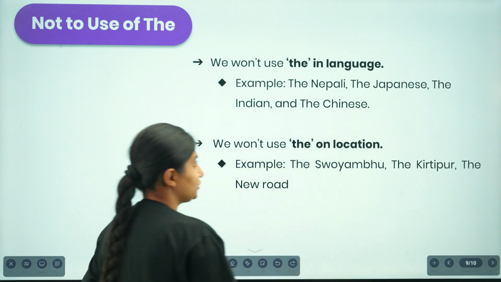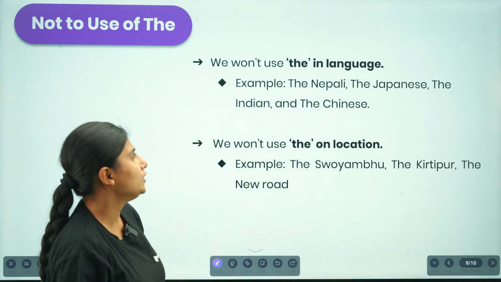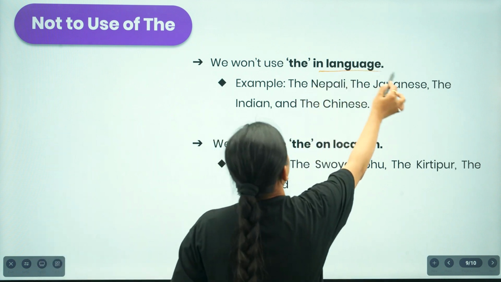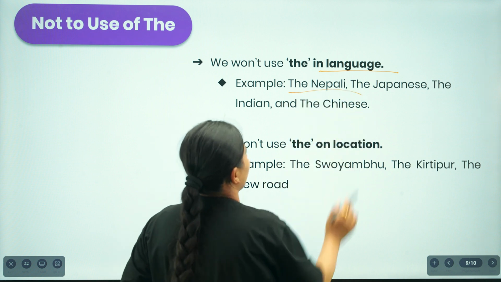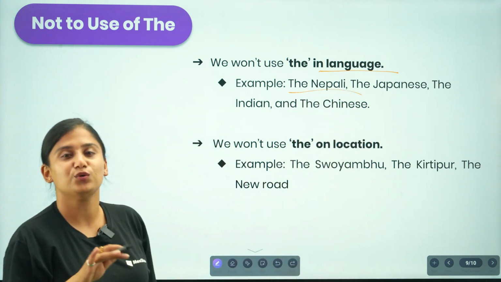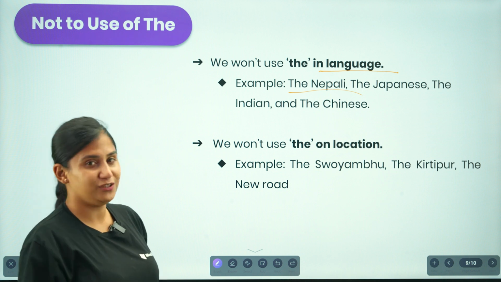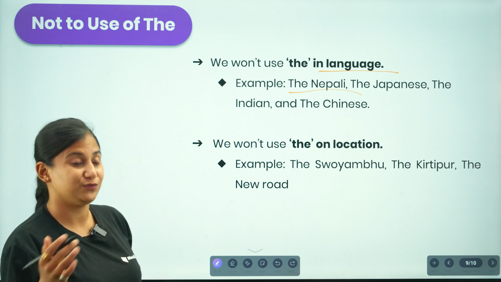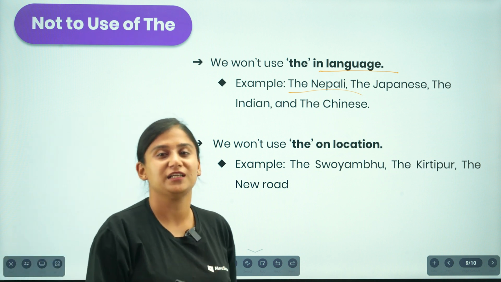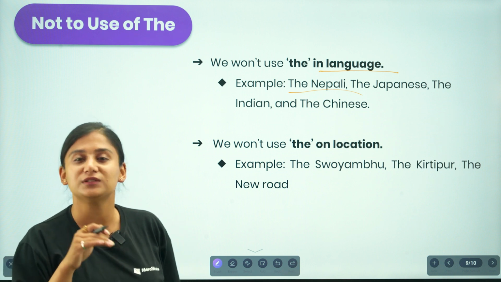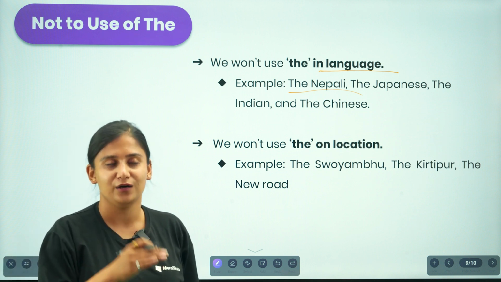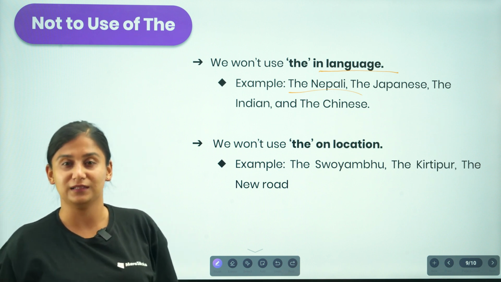Similarly, when are we not supposed to use "the"? We don't use "the" whenever we are talking about a language. We don't say "the Nepali", this is a no article phase. We just say Nepali. We don't say "the Japanese", we just say Japanese. We don't say "Ram is studying the Japanese language"; we just say Ram is studying Japanese language.